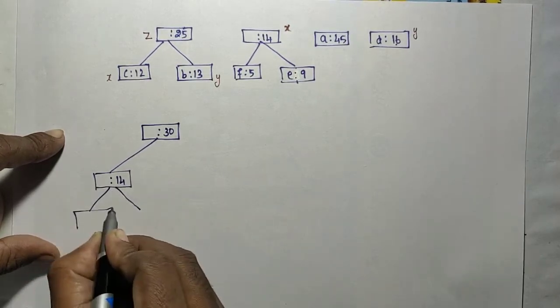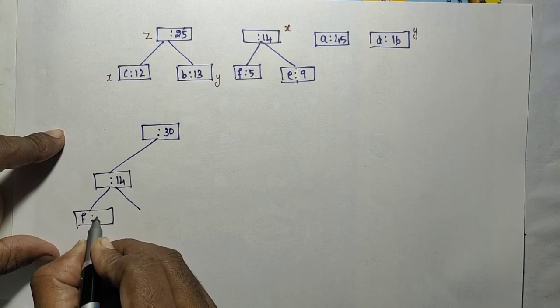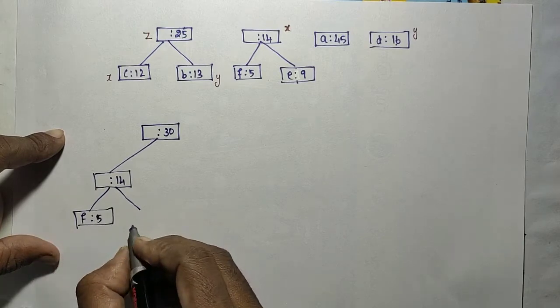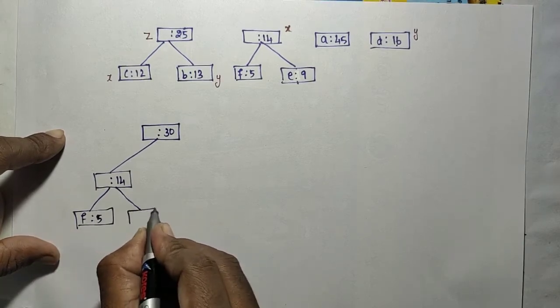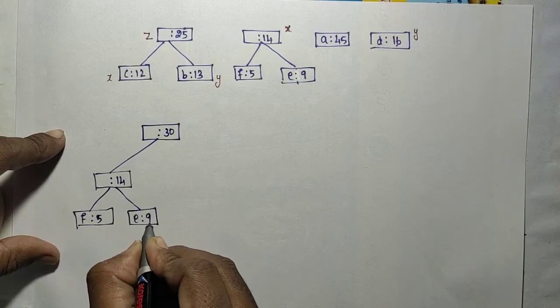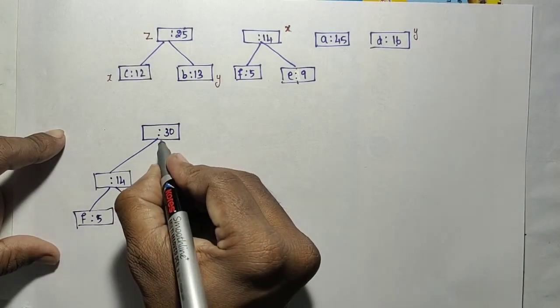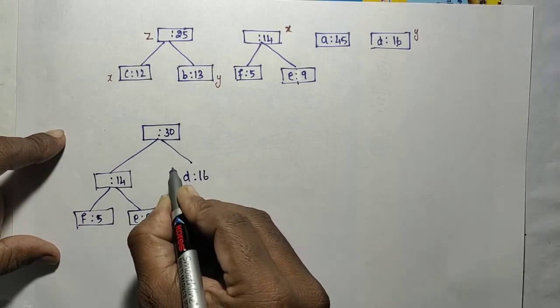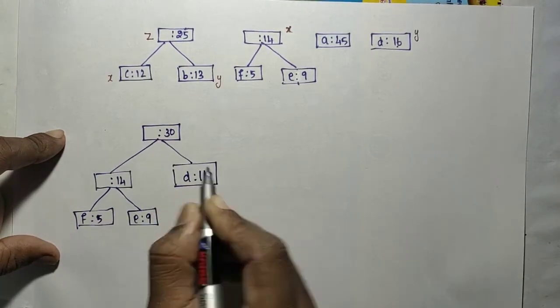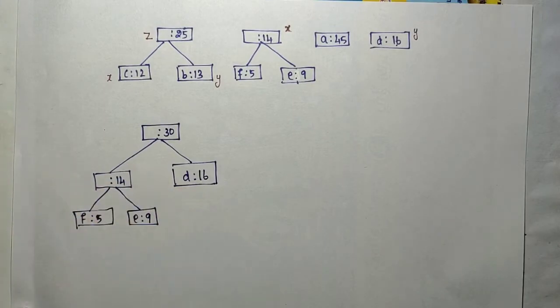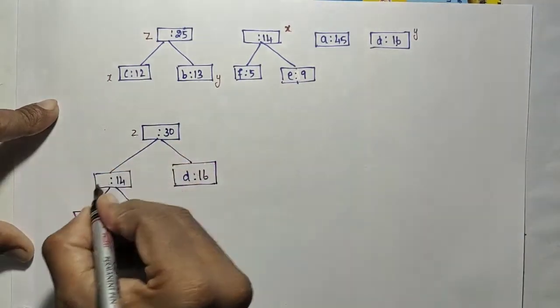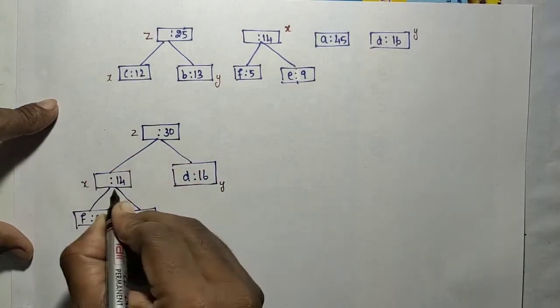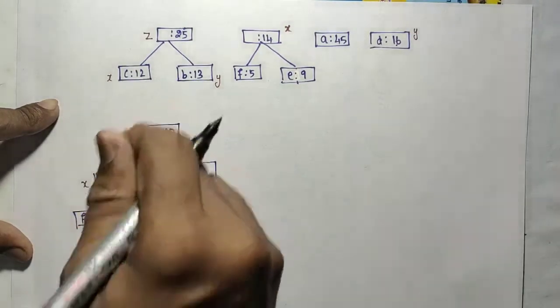Whose left and right will be? Already it has the left and right. That is F with 5 and E with 9. Okay. And the right will be the D, 16. Okay, like that it will be there. So this is the new node Z now. This is X and this is Y, extracted. This will be inserted back to the Q.